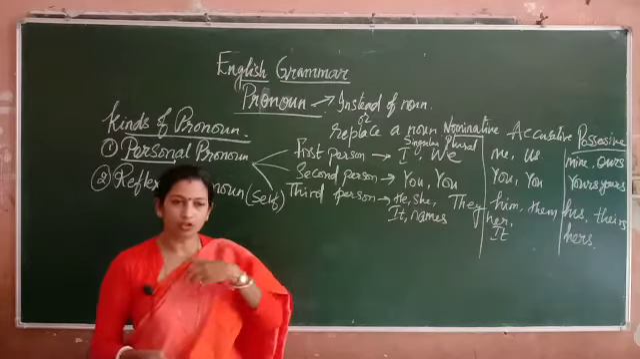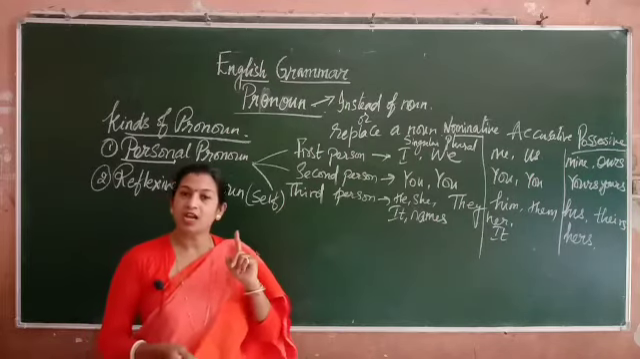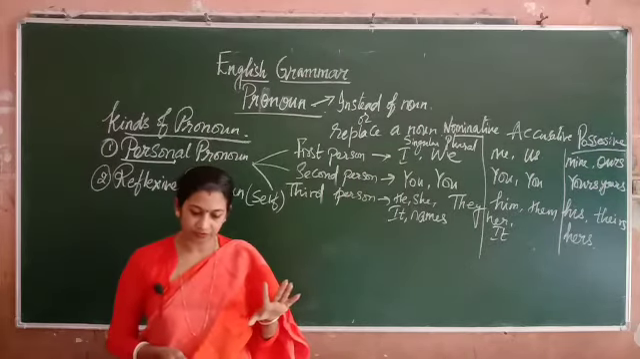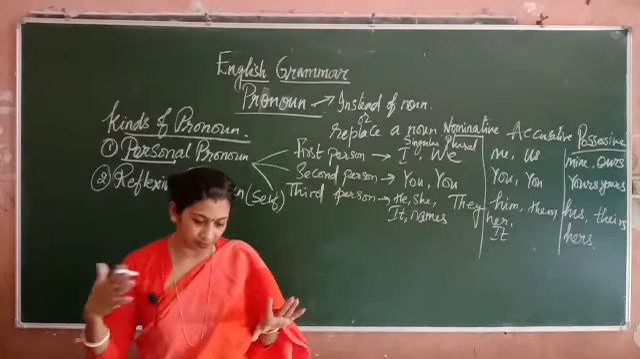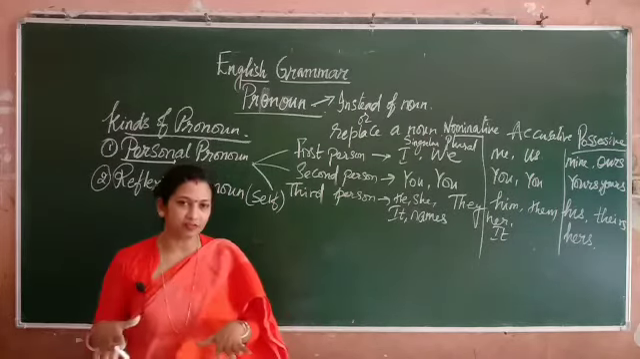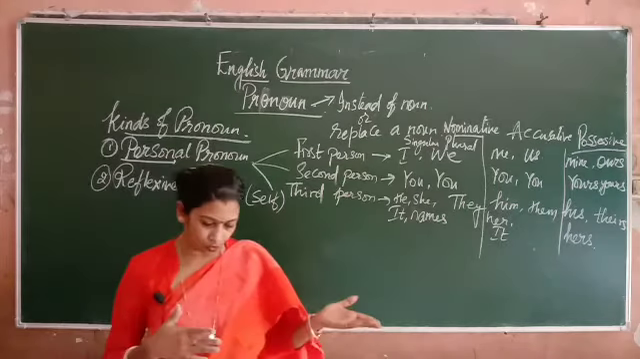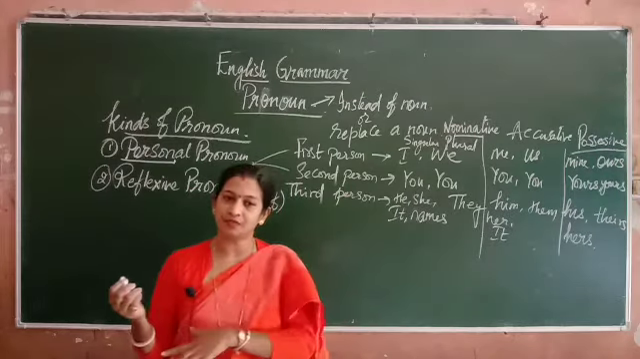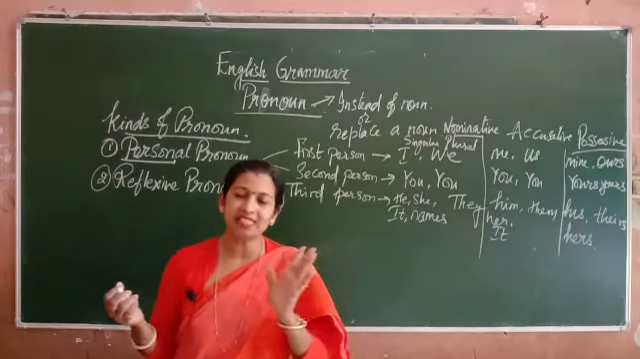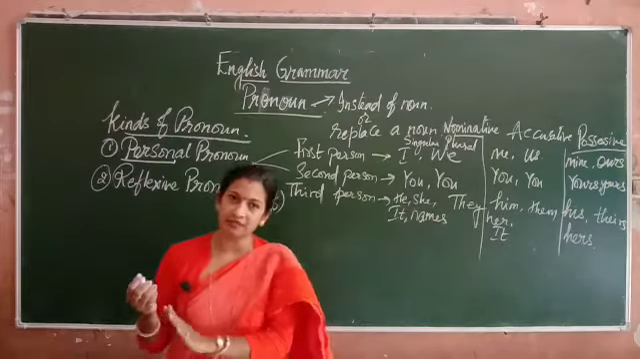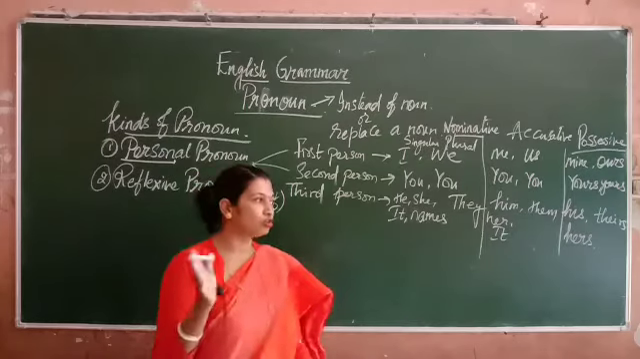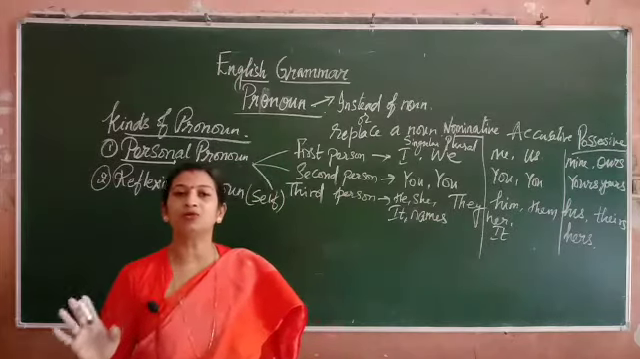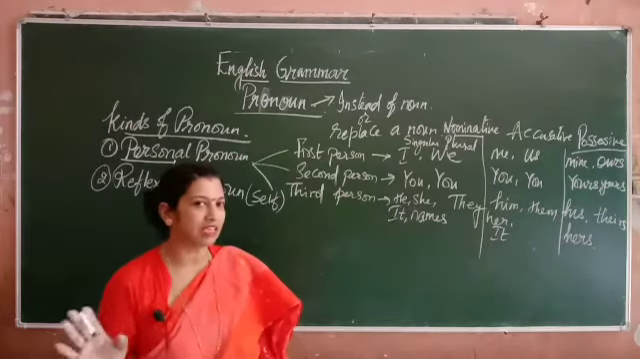I, myself, you, yourself, he, himself, she, herself, then you have it, itself. And in plural, myself will become ourselves. Yourself will become yourselves. Then himself will become themselves. Herself, plural is themselves. And itself, plural is also themselves. That means for himself, herself, itself, you will use the plural same to same for all the three, themselves.